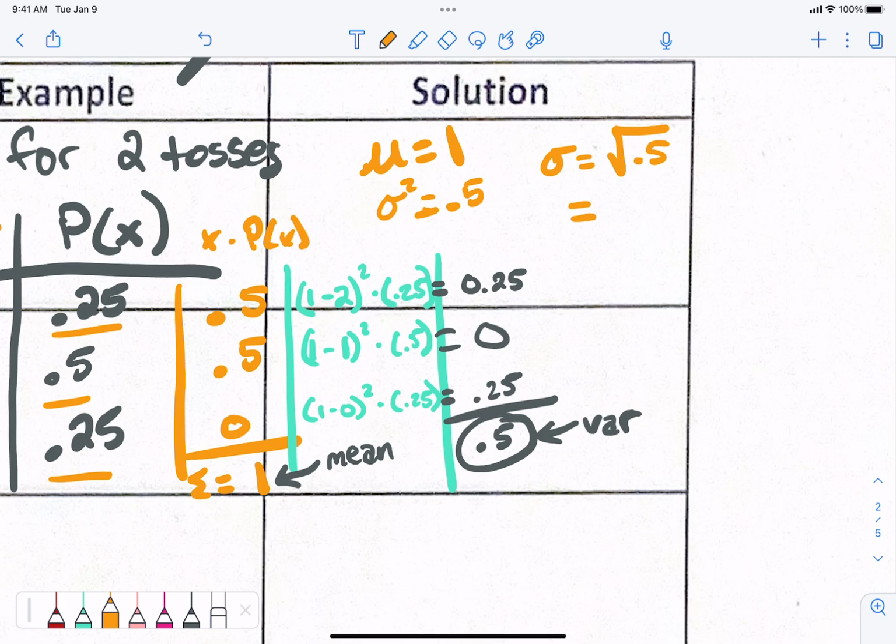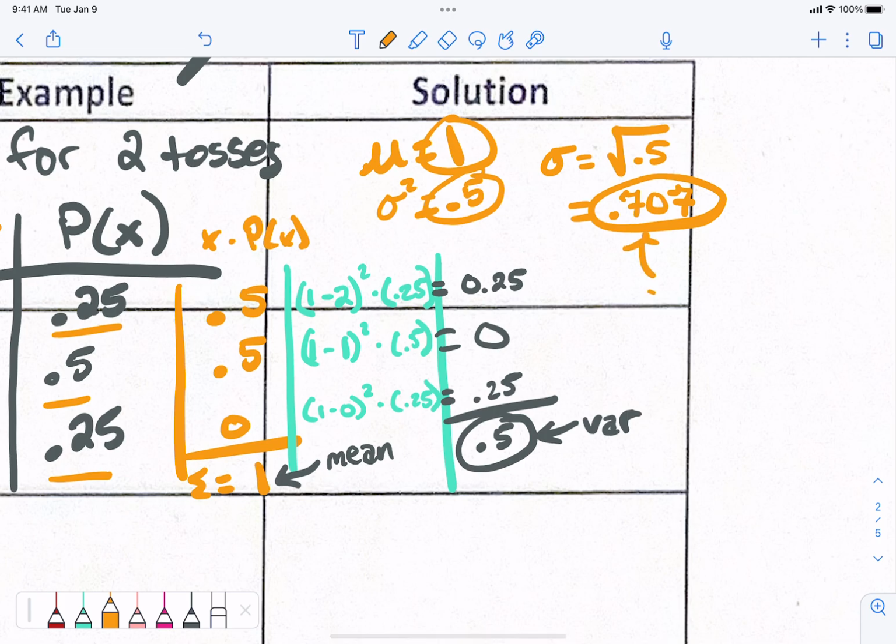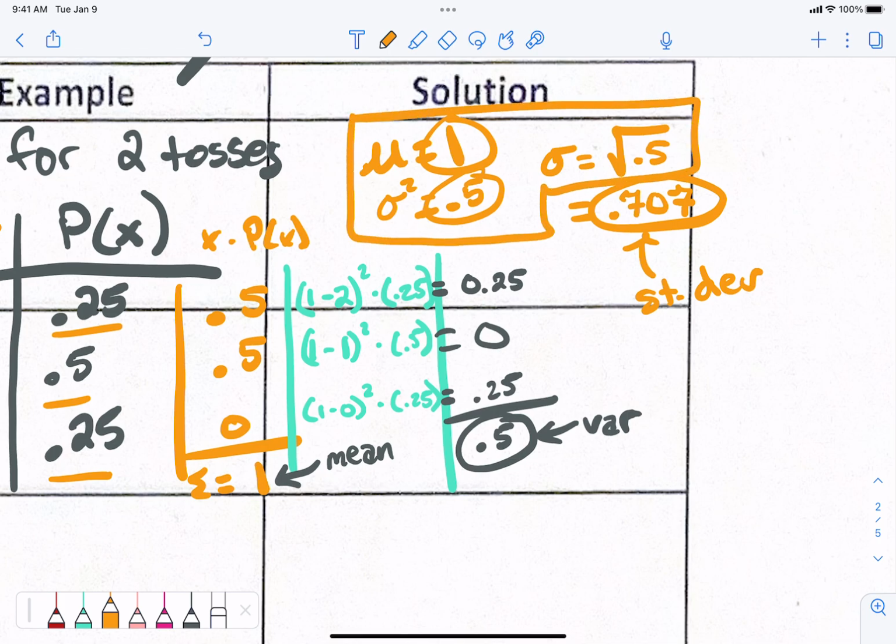0.707. These are my 3 values: the mean, the variance, and the standard deviation. These are the symbols that you use. That's my information, if I'm given the table.